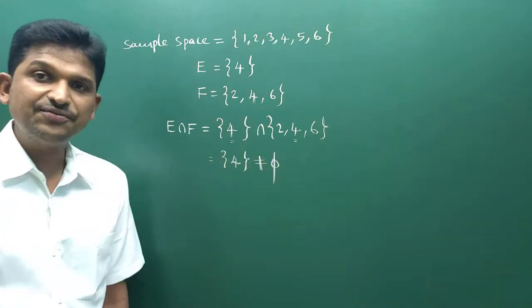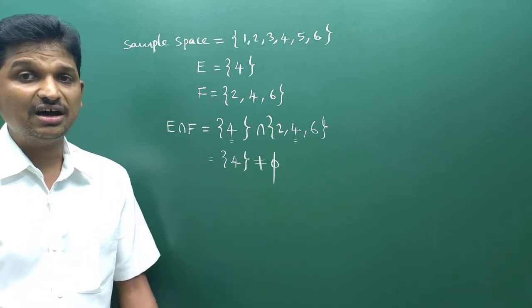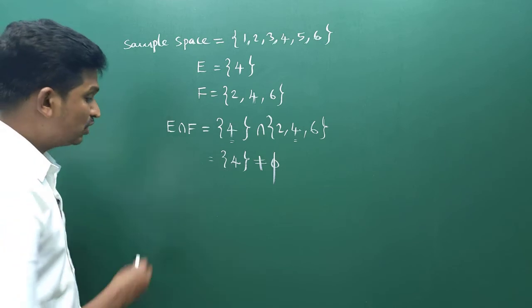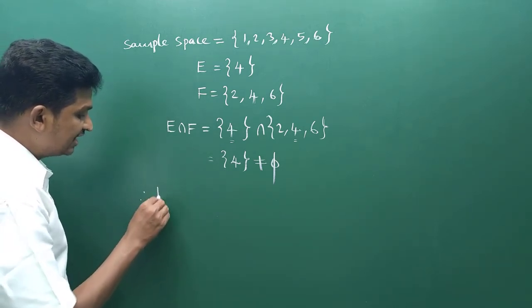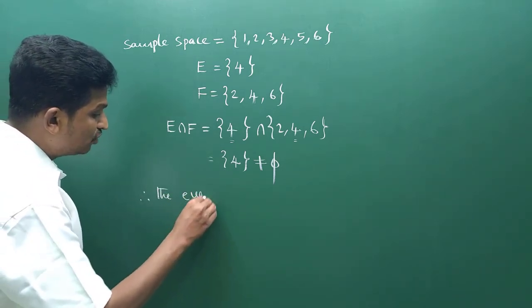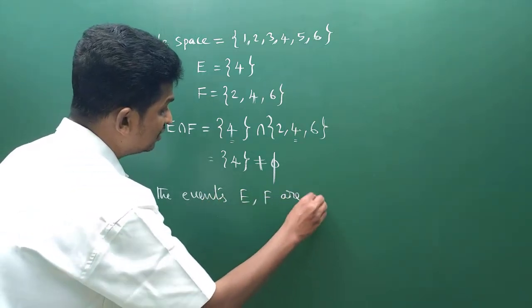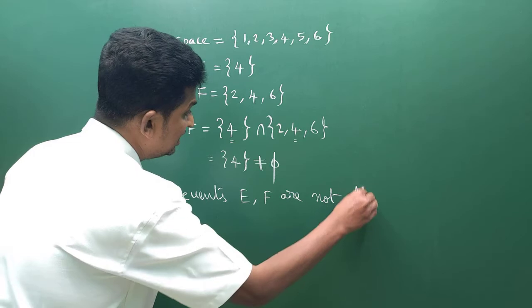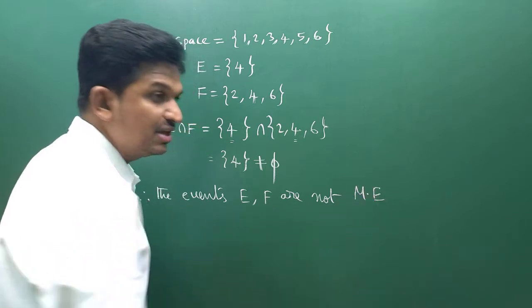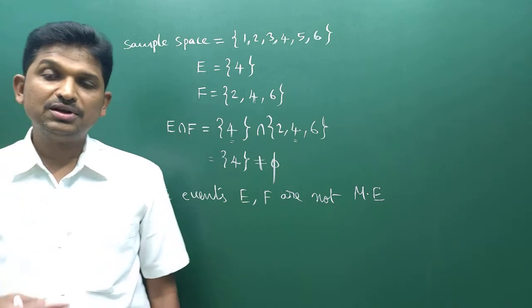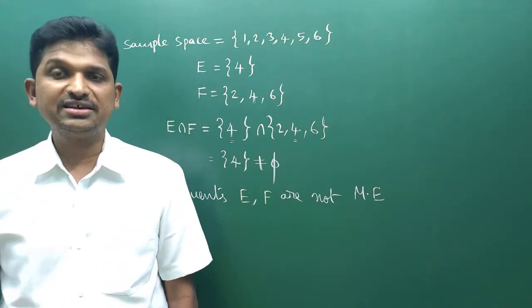When E intersection F is the null set, then we say that they are mutually exclusive. But E intersection F is not a null set. So, what can we say? Therefore, the events E, F are not mutually exclusive. Don't write it like ME, you write mutually exclusive.